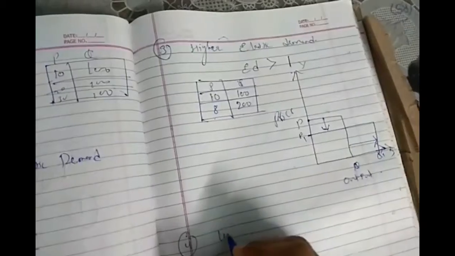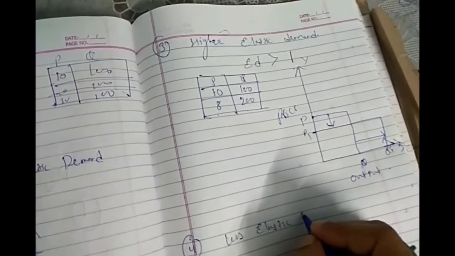Okay. Next, that is less elastic demand.